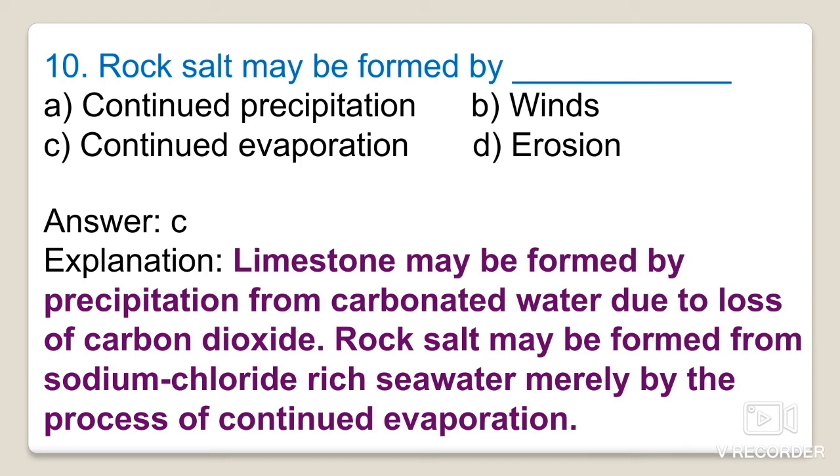Okay, so limestone that is formed, what is the process behind the formation of limestone? This is formed by the precipitation from the carbonated water. So from the carbonated water, due to the loss of the carbon dioxide, the rock salt that may be formed from the sodium chloride rich water or NaCl rich water, and merely by the process of the continued evaporation.